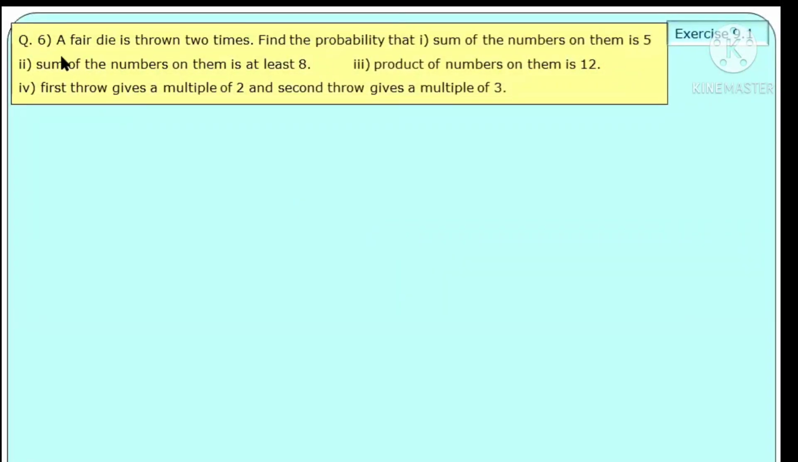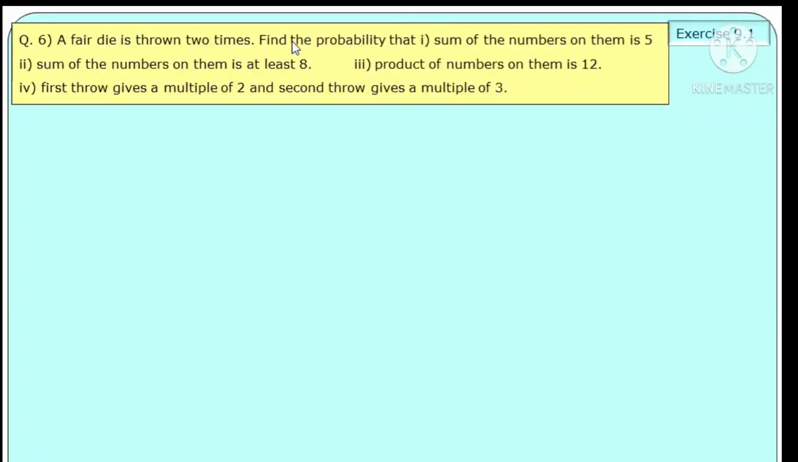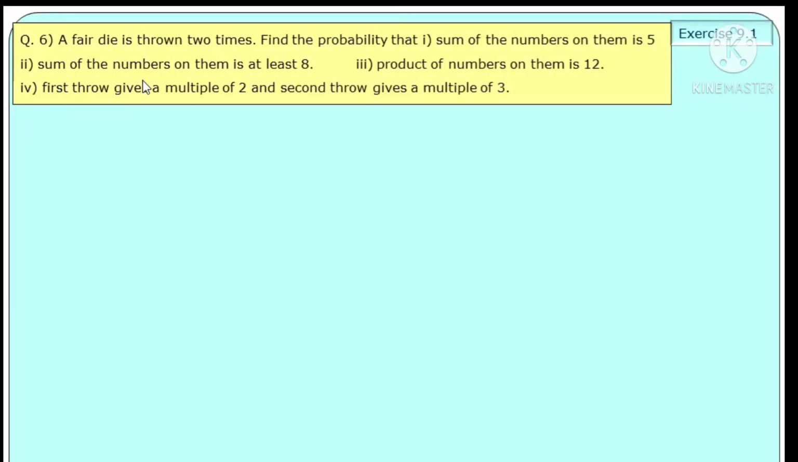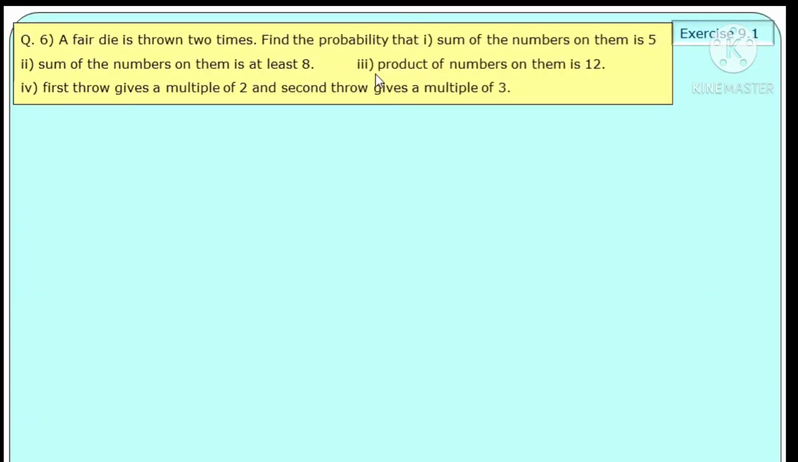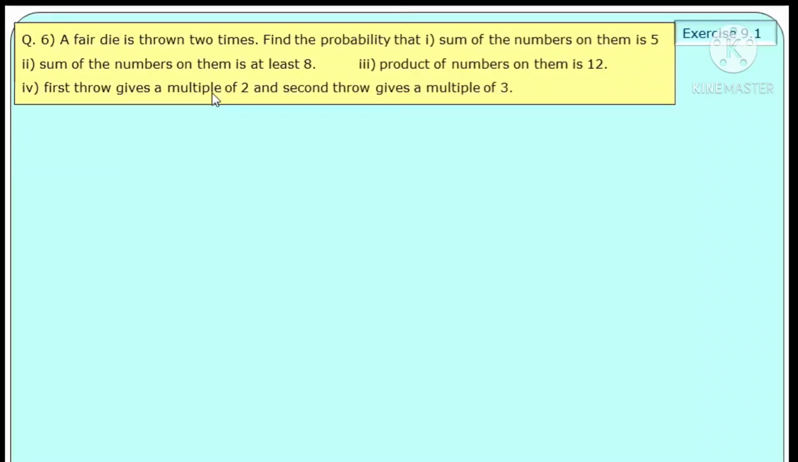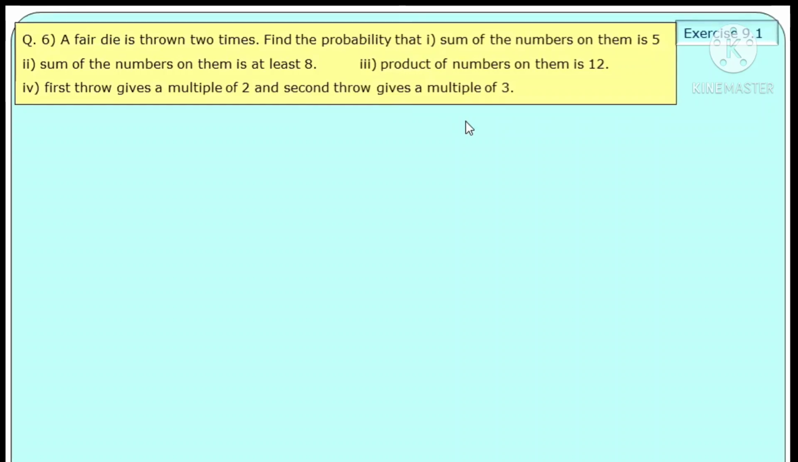Problem number 6. A fair die is thrown 2 times. Find the probability that, first case, the sum of the numbers on them is 5. Second case, the sum of the numbers on them is at least 8. Third, the product of numbers on them is 12. And the last sub-question: first throw gives a multiple of 2 and second throw gives a multiple of 3.